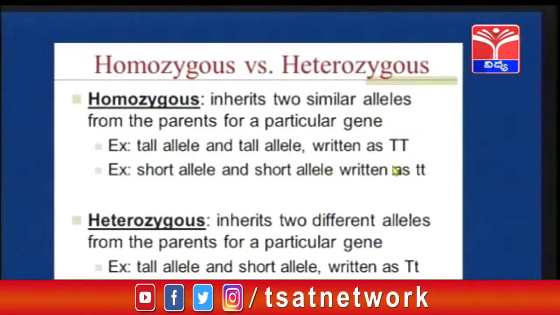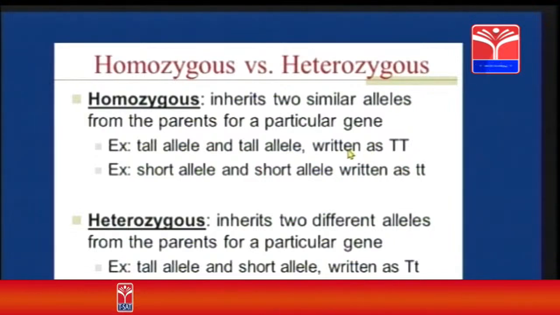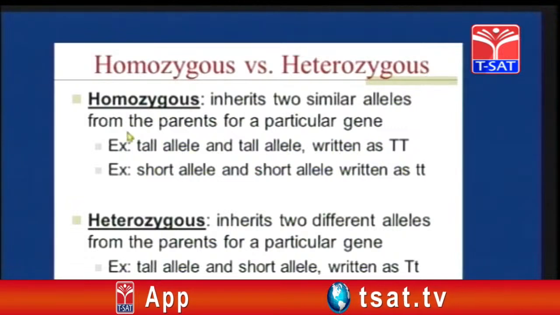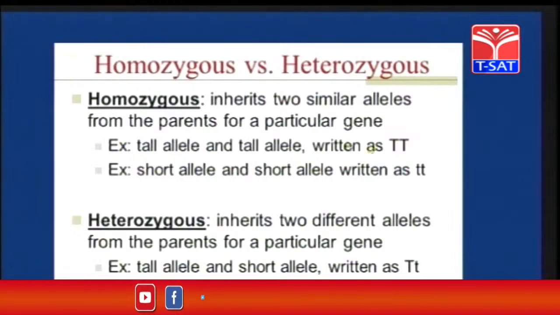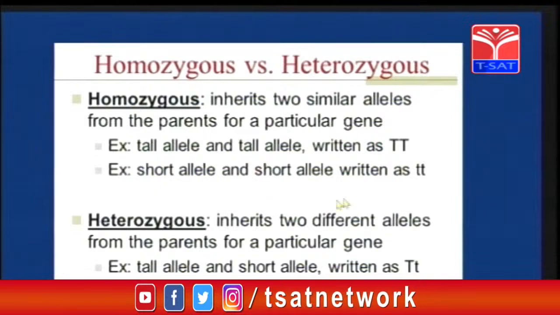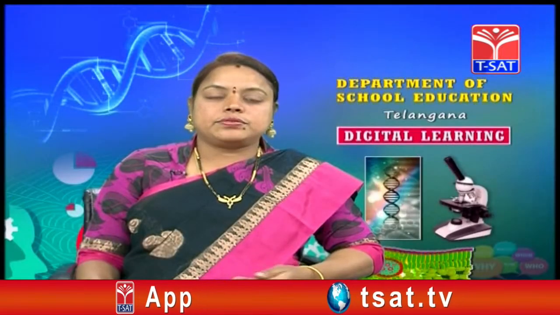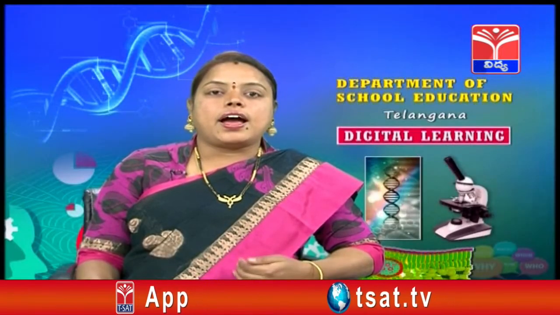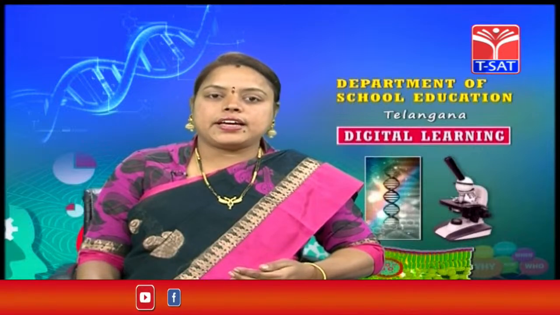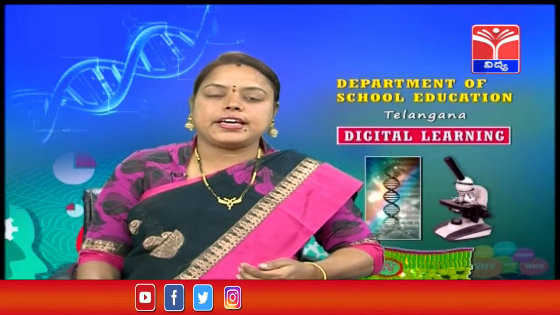And as we have discussed in the earlier class also, tall is a dominant trait, so we are writing it as capital T and capital T. The recessive trait is short. We are writing it as small t and small t. So children, keep it in mind, tall is a dominant character, short is a recessive character, and we are writing tall as capital T and capital T, short as small t and small t.